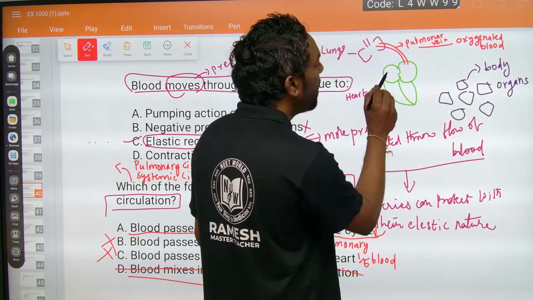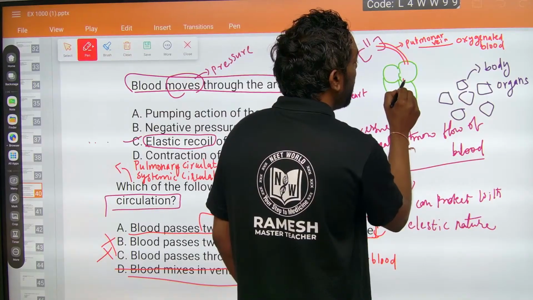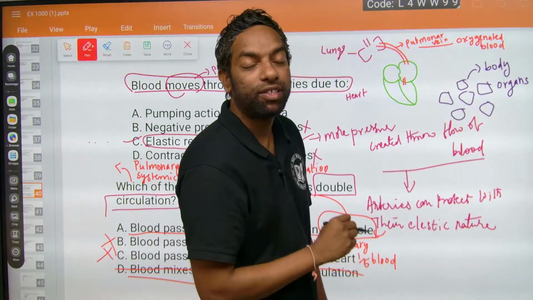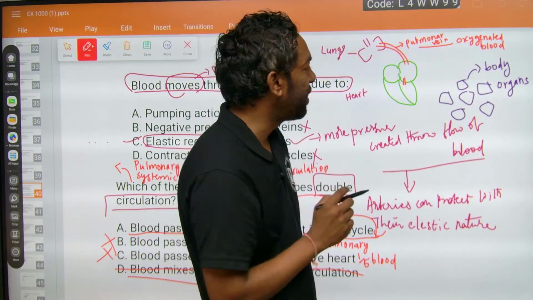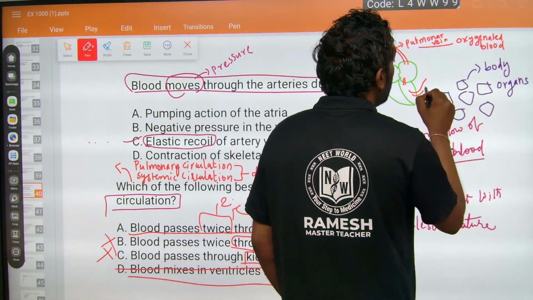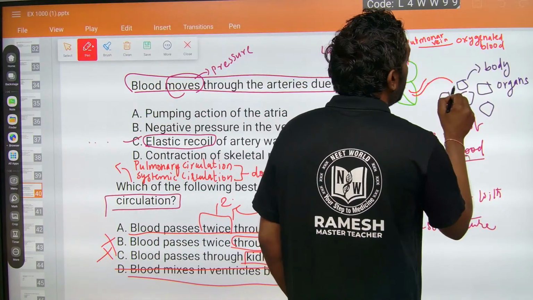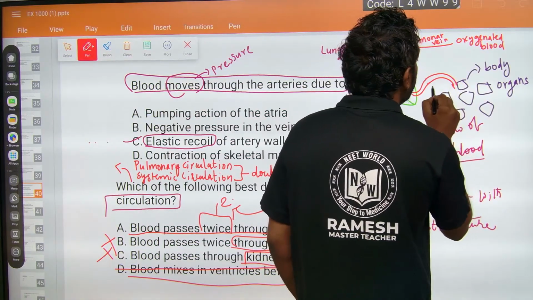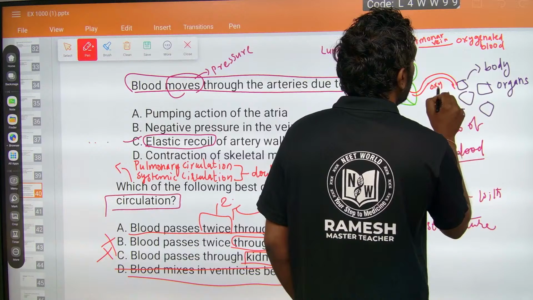From the left atrium it goes to the left ventricle. The blood then enters the aorta, the systemic aorta, and carries oxygenated blood to the body organs.